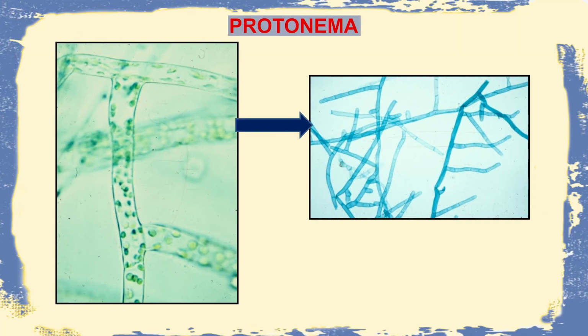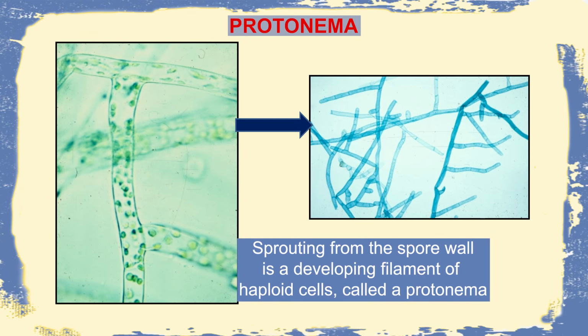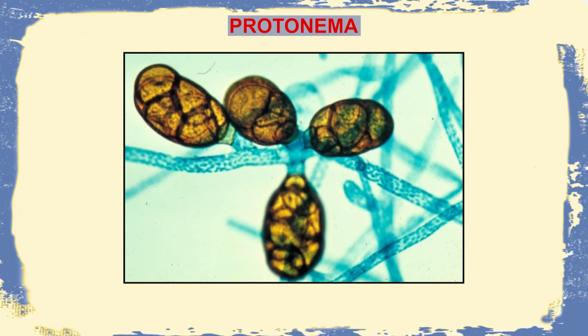Here also in this slide we can see certain appendages or specific structures found in the mosses known as the protonema, and these structures usually arise from the spore wall in the form of haploid cells, and in this particular diagram we can see certain bulbils which are also associated with the protonema. So these are one of the most identifying features of the group Bryopsida.